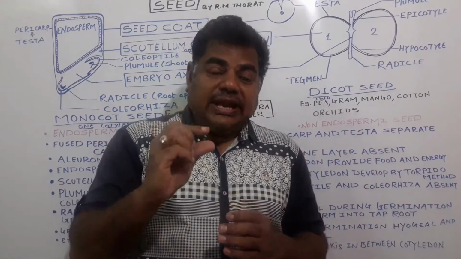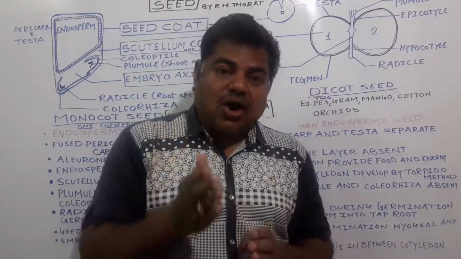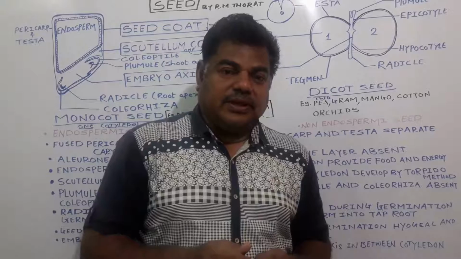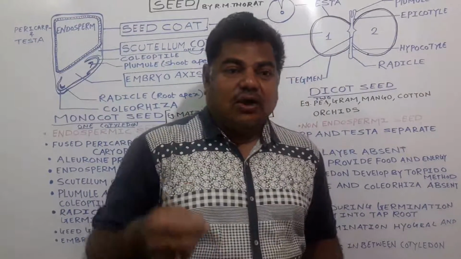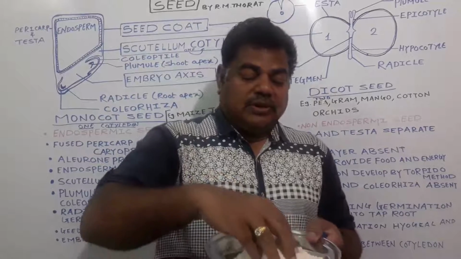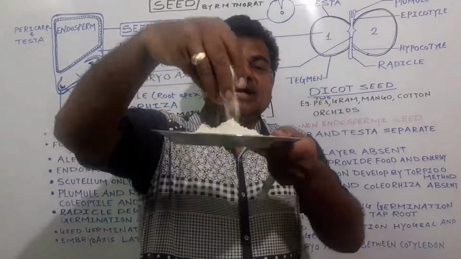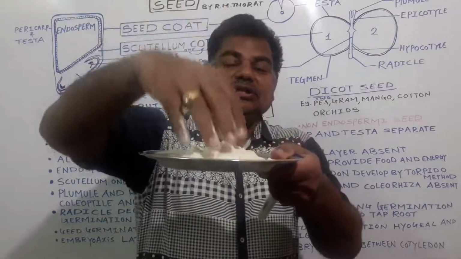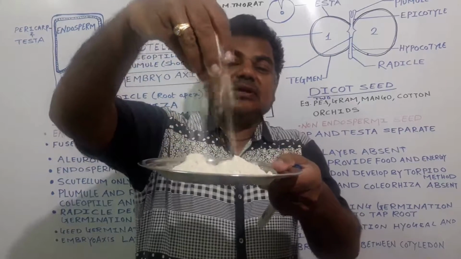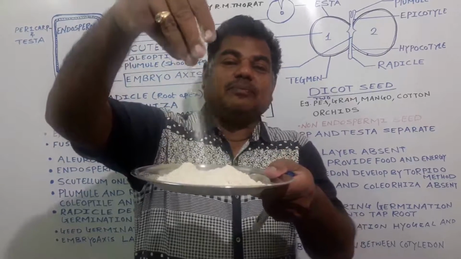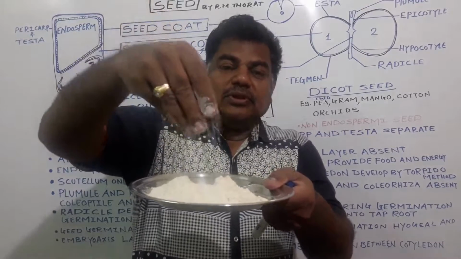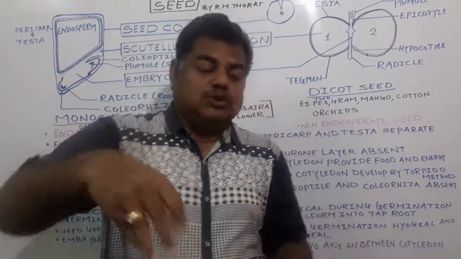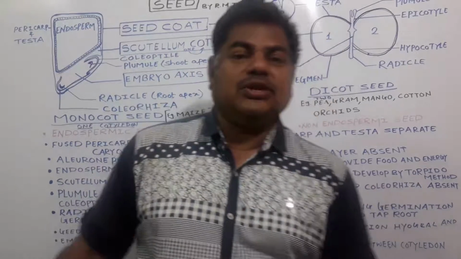The wheat grain, or jawar or bajra, when we grind that wheat or jawar or bajra, the flour we call atta. All of this structure is nothing but the endosperm. Daily in our food we are using this endosperm.